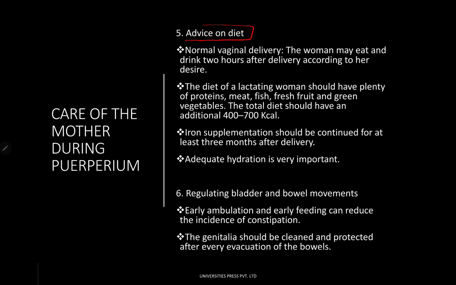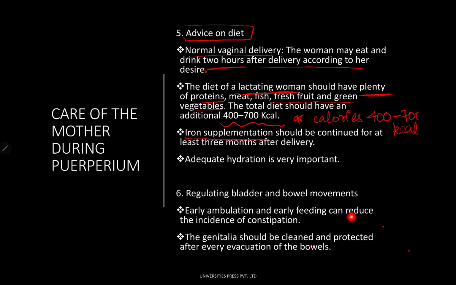Then how do you advise on diet? For a normal vaginal delivery, the woman may eat and drink 2 hours after delivery according to her desire. The diet of a lactating woman should have plenty of proteins, meat, fish, fresh fruit and green vegetables. The total diet should have an additional 400 to 700 kilocalories. This is important. How many additional calories to be given? Around 400 to 700 kilocalories.